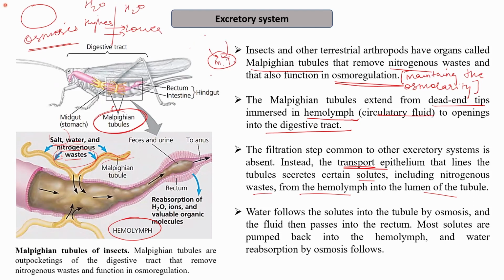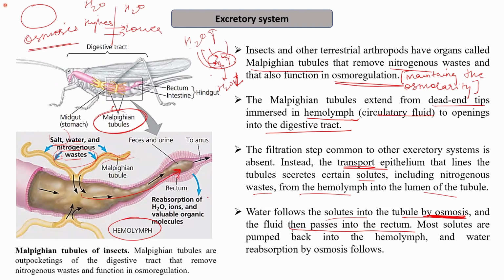So the water concentration will be higher in the outer than the water concentration in the inner, right? So the water concentration here will be lower in the Malpighian tubules. Therefore, the water will also rush into the Malpighian tubules. So water follows the solutes into the tubule by the process of osmosis, and then the fluid passes into the rectum.